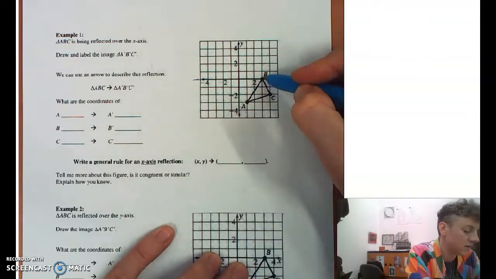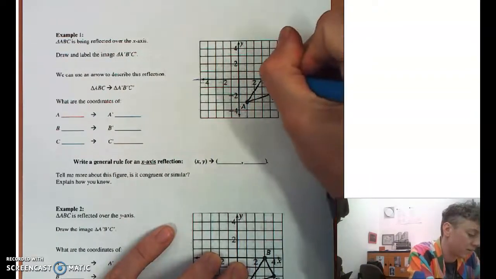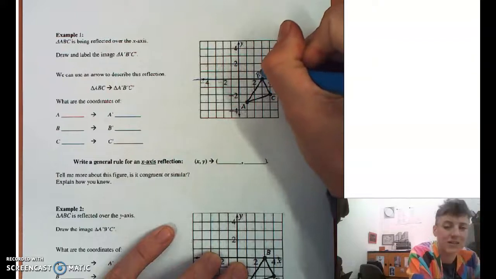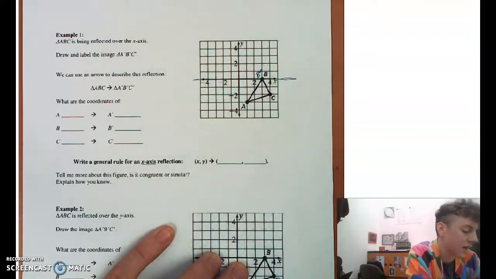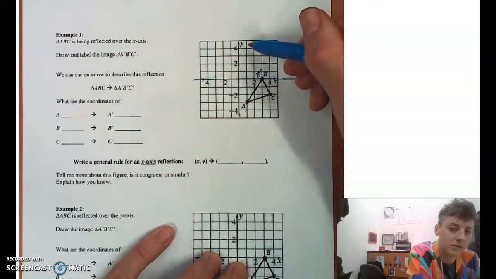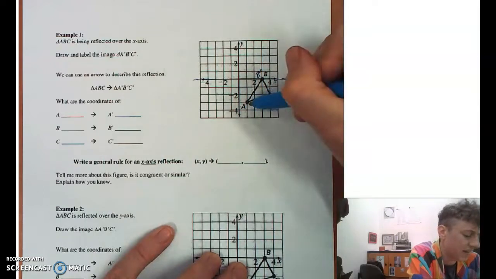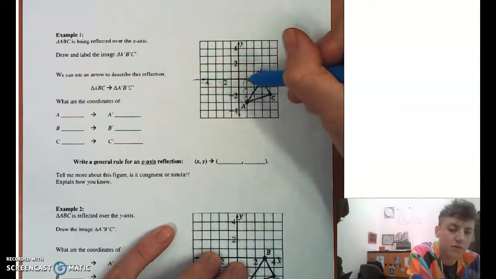So I can tell that B is not going to go anywhere because B is on that line. So B prime is in the exact same spot. A, flipping over that line, definitely going to move. How far? Well, how far away is it from our line of symmetry? 1, 2, 3.